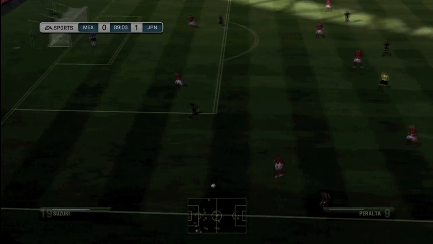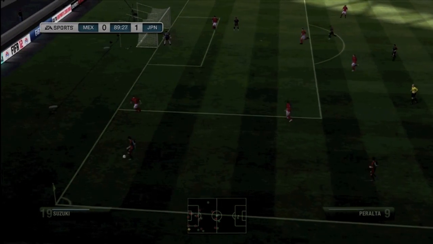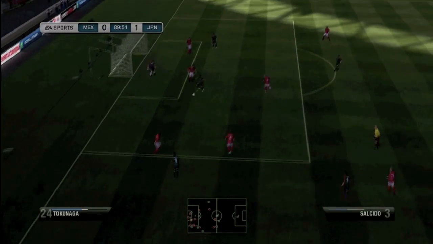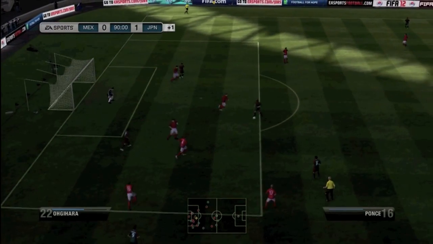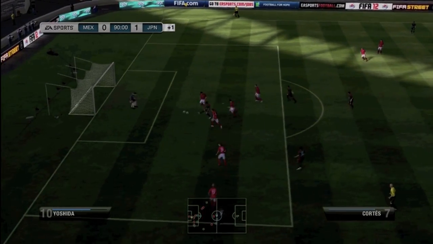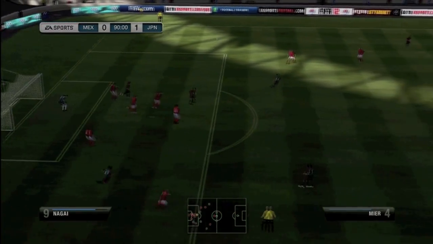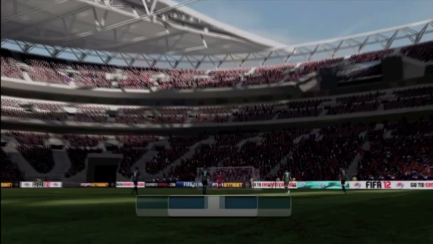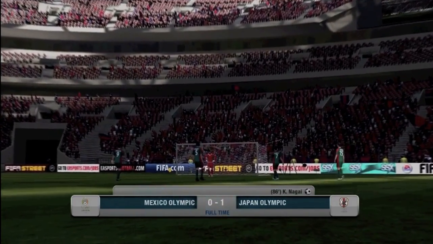They left an attack, a couple of attacks late on, and they were able to get the goal. It's unbelievable. Mexico, still with little time, almost no time remaining, are going to go for an attack to Ponce. Ponce is in the box. Ponce maybe tackle, no, to Cortez. Cortez might, no, it's a save. It's gone right to the keeper, and a clearance from Japan, and that is it. Mexico are out. Japan progress to the final.